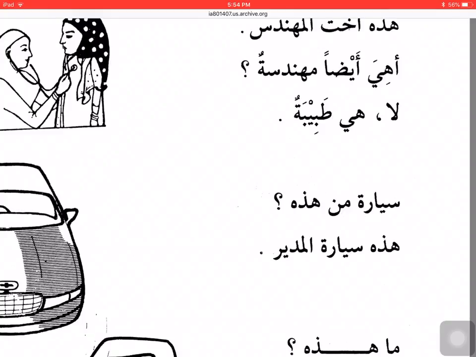La hiya tabibatun. So the sentence is hiya tabibatun. Hiya is the mubtada. It is a pronoun. All pronouns are ma'rifa. Again, I do not see the rafa' status. Just like in hadha, hadihi, hiya. Pronouns and ismul ishara, we are not able to see the status, and we will inshallah soon learn what's going on here. But tabibatun is my khabar mufrad, nakira word, second ism, and it is in rafa' status.